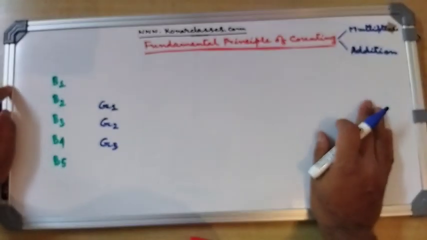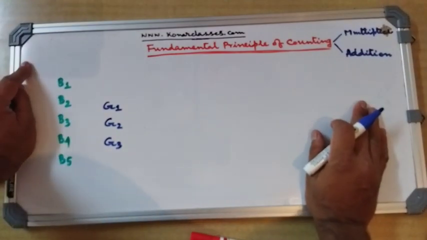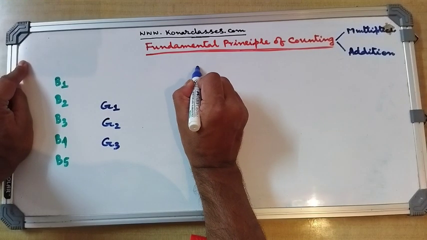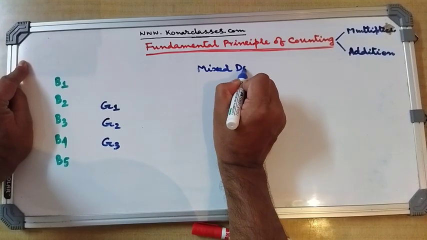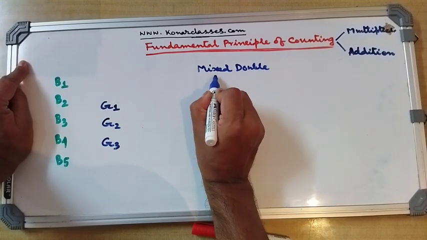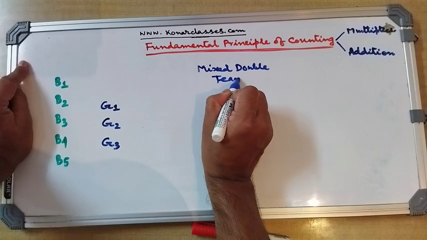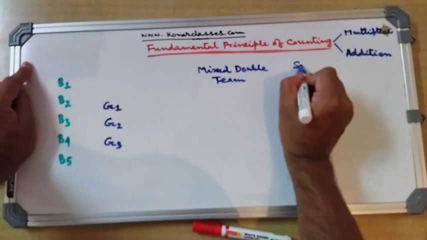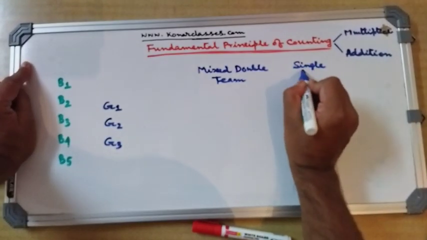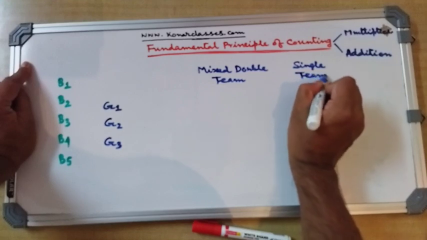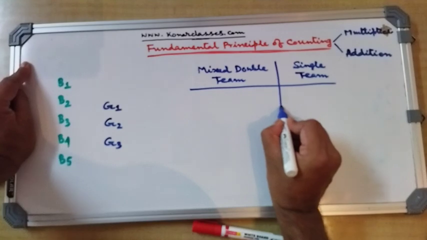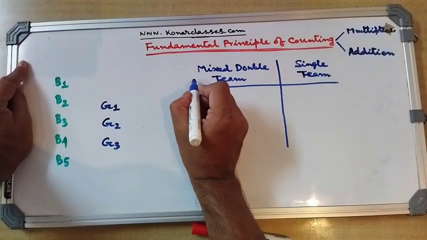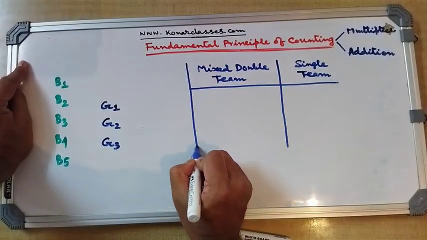Now suppose the coach of this academy wants to form a mixed doubles team and also a singles team. The question is: in how many ways can the coach form a mixed doubles team and a singles team?